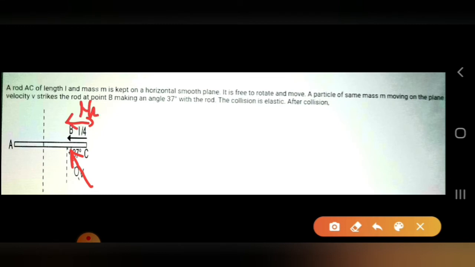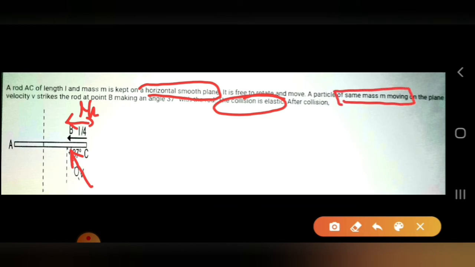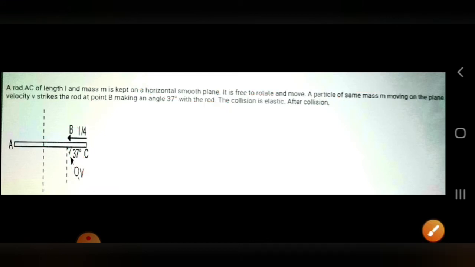It strikes it, and the keyword here is that the collision is an elastic collision. Second, the floor is a smooth plane. It makes an elastic collision and strikes it. And another keyword given is that the mass is the same, particles of the same mass. Both the rod's mass m and the particle's mass are also m.